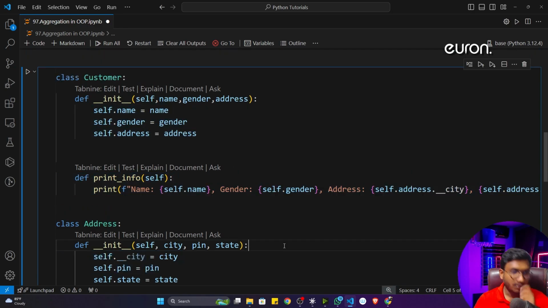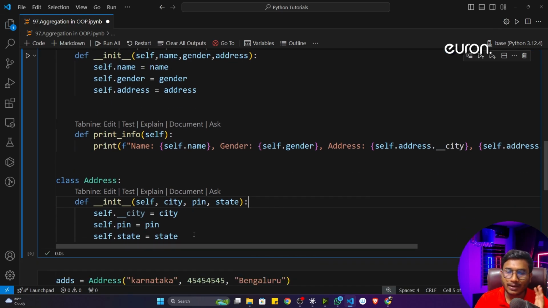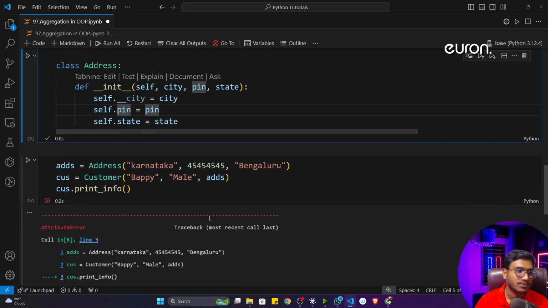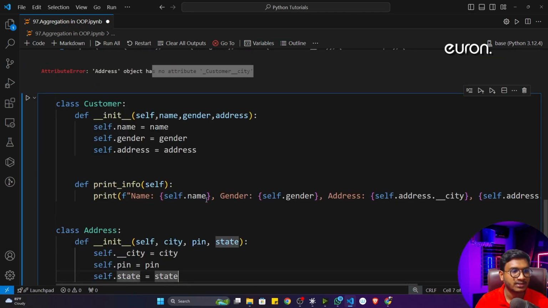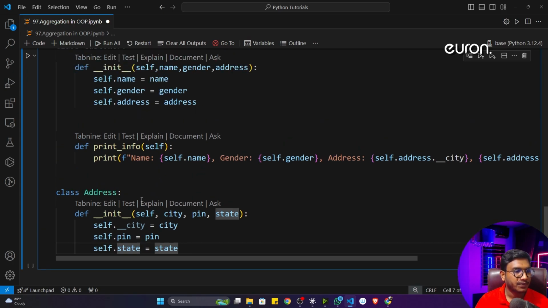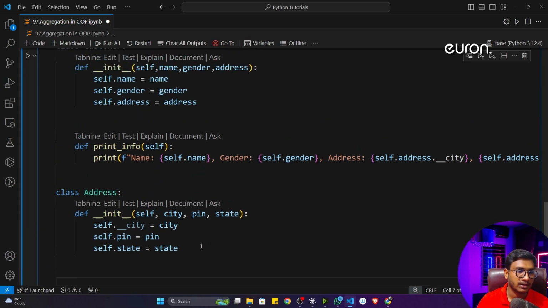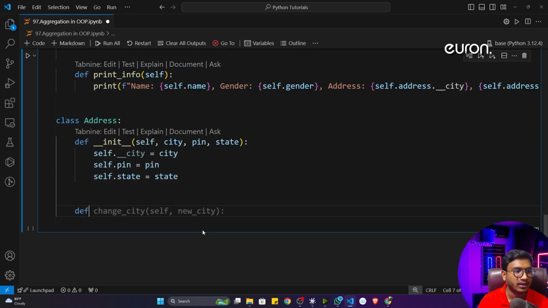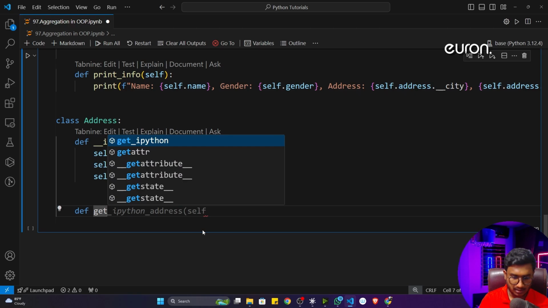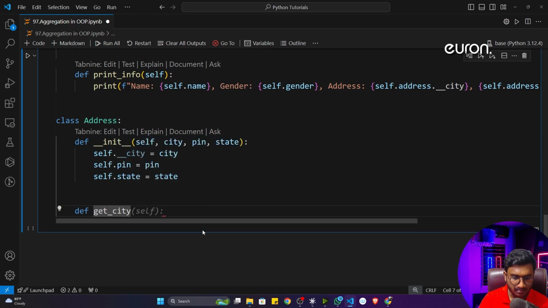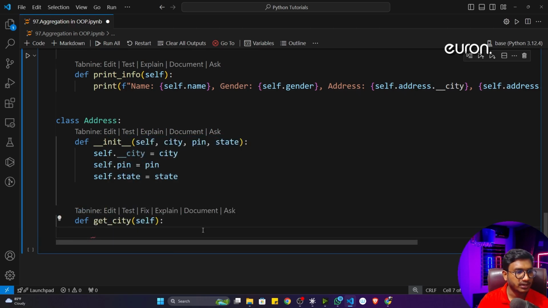But if I want to show my private property, I think you remember, I can use getter and setter methods for this. Let me show you another example. If I want to show the city, instead of accessing it directly, I'll create a getter method, named get_city, which will return self.city.